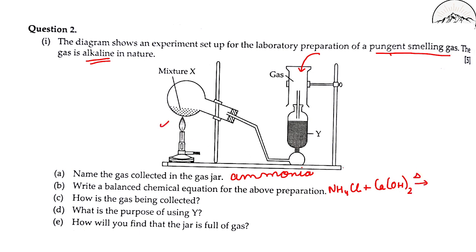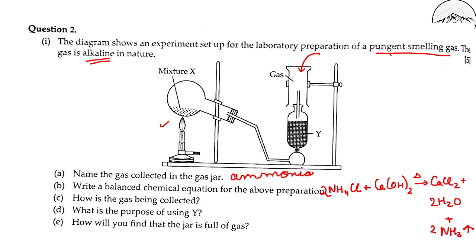You can see the heat here, to form calcium chloride plus water plus ammonia gas. But now you have to balance this. So it is 2 water, 2 ammonia, and 2 NH4Cl. So this is the balanced reaction.